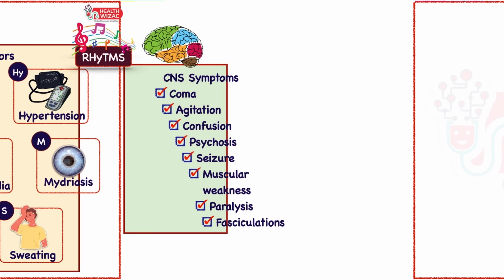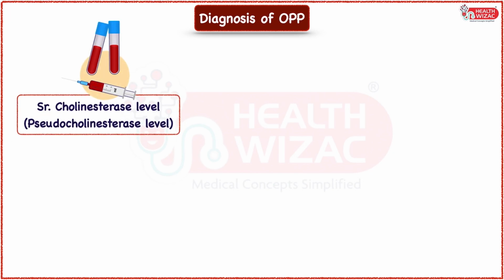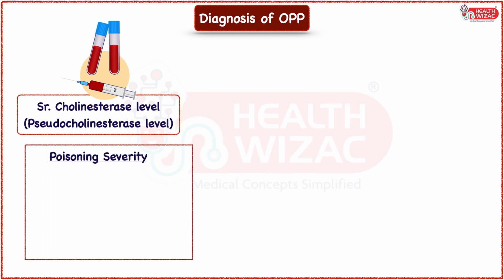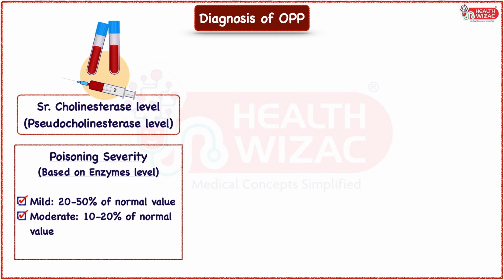Diagnosis of organophosphate poisoning is done by checking the serum cholinesterase level or pseudocholinesterase level in blood, whose values help in determining the severity of poisoning, which can be labeled as mild poisoning, in which the enzyme levels are 20 to 50% of normal value, moderate poisoning, in which the enzyme levels are 10 to 20% of normal value, and severe poisoning, in which the enzyme levels are less than 10% of normal value.